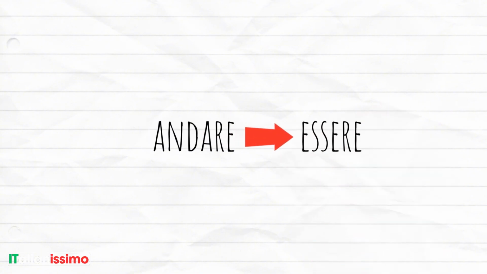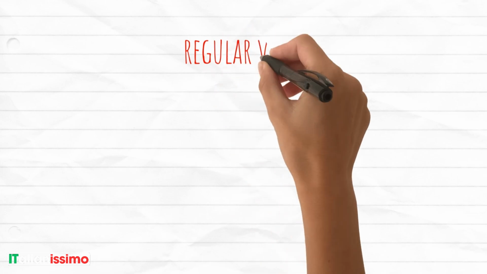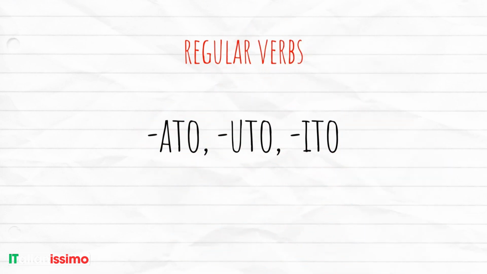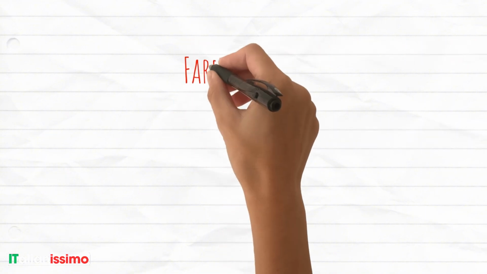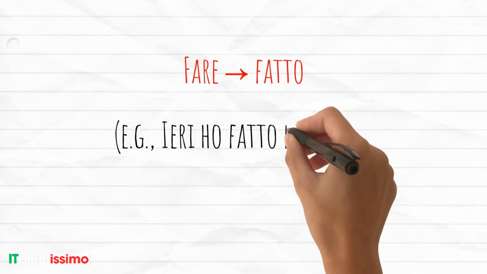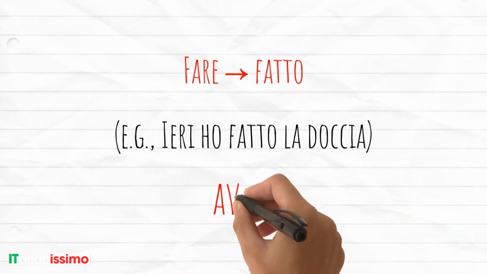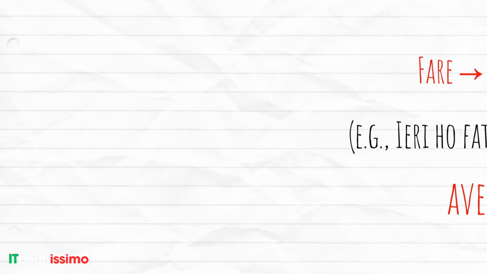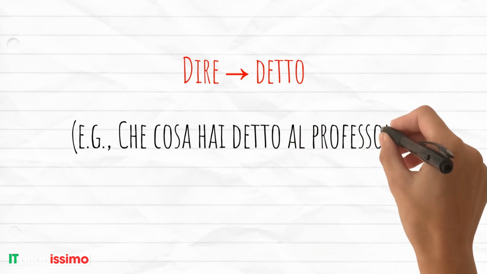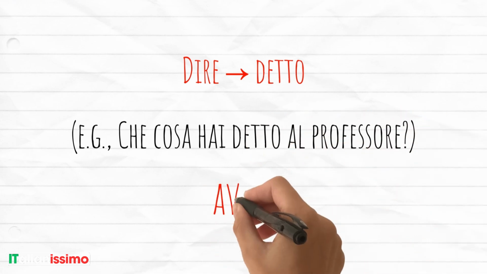Perfect. We've seen regular verbs, but many verbs don't follow the ato, uto, ito rule. Let's look at the most important irregulars. Fare becomes fatto. For example, ieri ho fatto la doccia. It uses avere. Dire becomes detto. For example, che cosa hai detto al professore? Also with avere. Vedere becomes visto.